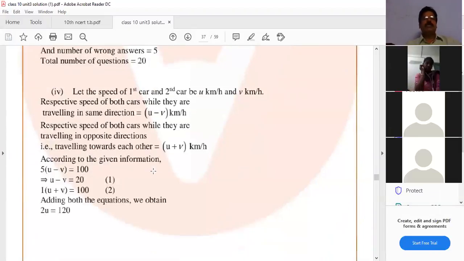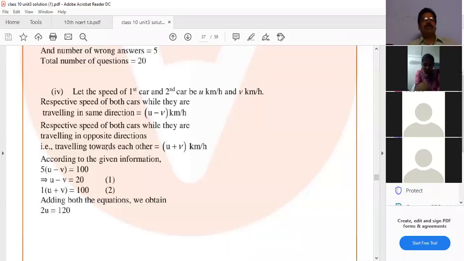Here he gave: let the speeds of the first car and second car be U kilometers per hour and V kilometers per hour. I told x and y, but here he mentioned U and V. The respective speed of both cars while they are traveling in the same direction means we have to subtract the two speeds: U minus V. The respective speed of both cars while they are traveling in opposite directions, means traveling towards each other.